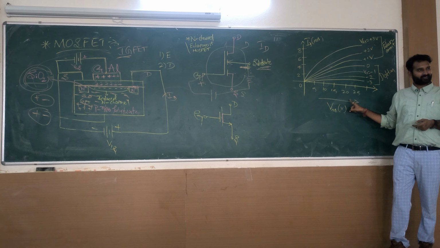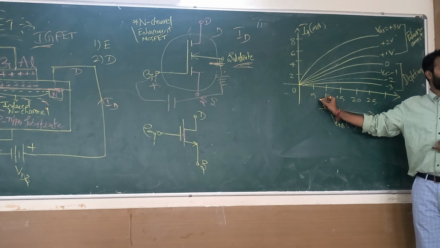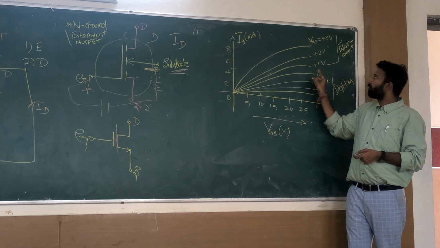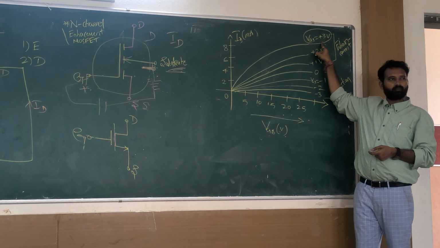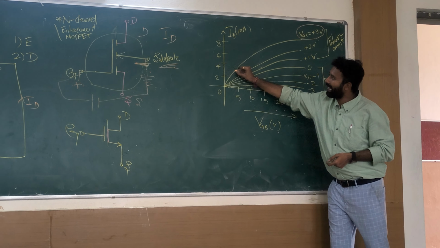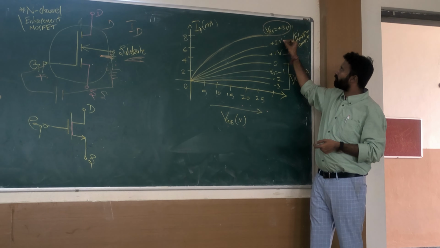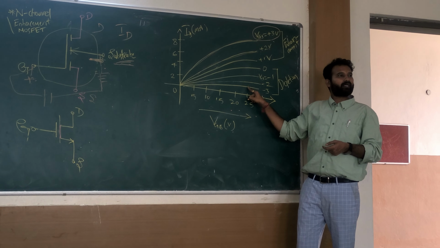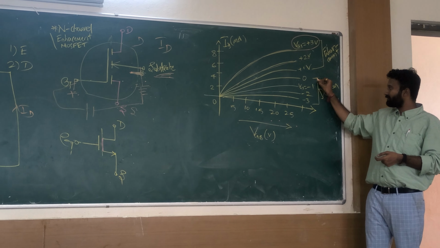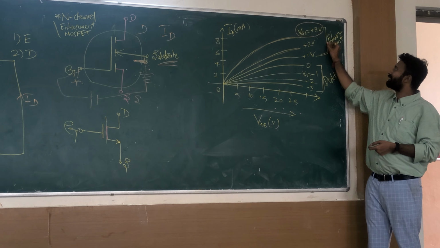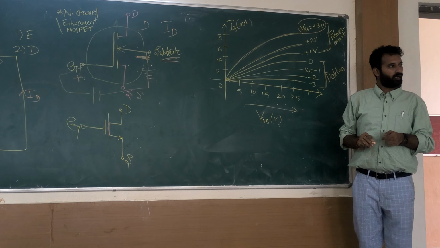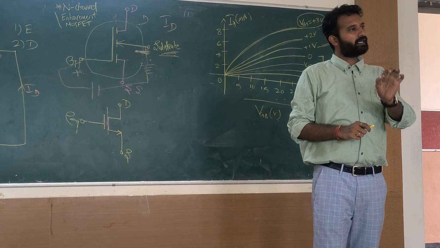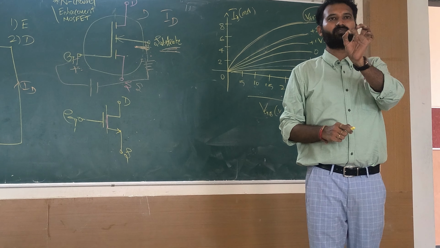Focus here, concentrate here. On the x-axis, I am increasing VGS: 5, 10, 15, 20, 25. What is your VGS? Plus 3 volt. For this case, I have a maximum drain current. For plus VGS, I have this current. But for negative values, my drain current decreases. That is what is meant by depletion. Increasing means enhancement. Understandable?